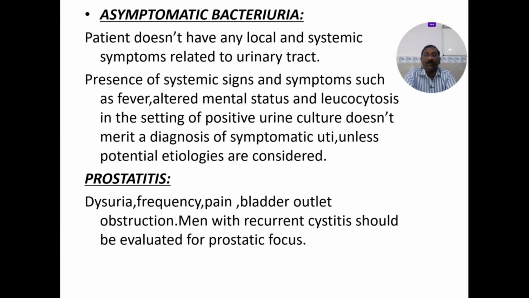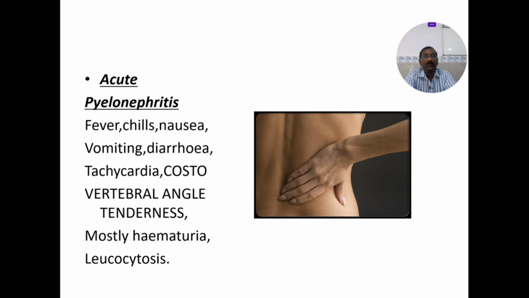Prostatitis: these people will have dysuria, frequency, all these things with bladder outlet obstruction. Men with recurrent cystitis should be evaluated for a prostatic focus. So the per rectal examination is very, very important in elderly males. On per rectal examination, you can palpate the prostate. It will be very tender, so that shows it is prostatitis, or benign prostatic hypertrophy. See, costovertebral angle tenderness is very common in pyelonephritis.